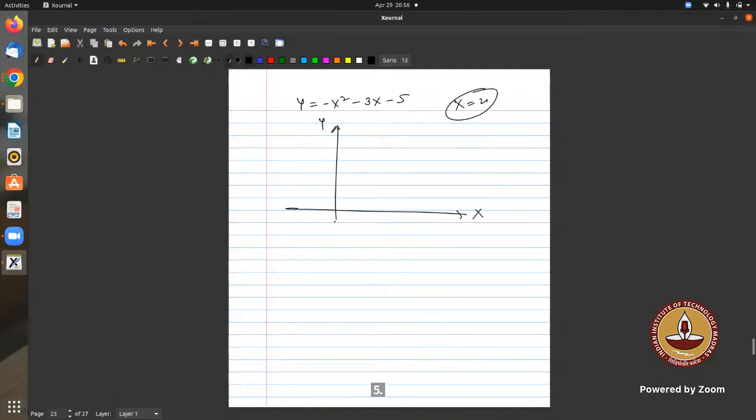Sir, it's going to be non-linear. It is not linear, but it is negatively curved. When X is 0, then it will be minus 5, right?